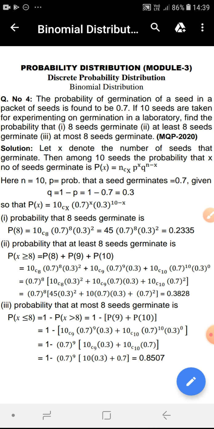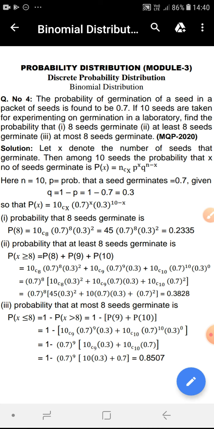So the probability that a seed germinates is given as 0.7. The chance of germination of a seed is 0.7. Now there are 10 seeds. We have to calculate the probability or the chance that 8 seeds out of 10 germinate, at least 8 seeds out of 10 germinate, and at most 8 seeds germinate.